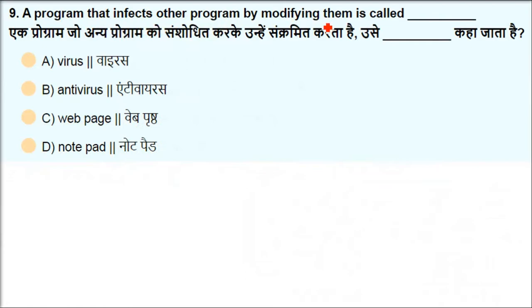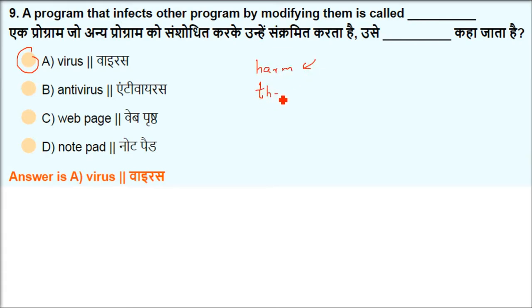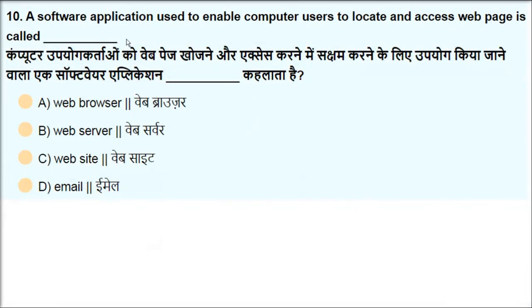A program that infects other programs by modifying them is called a virus. A virus is a program which is made with malicious intent, harmful intent, in order to harm you, hurt you, threaten you. In terms of cyber safety and cybercrime, a virus is also a very difficult thing to handle. In order to counter this, we always have an antivirus.